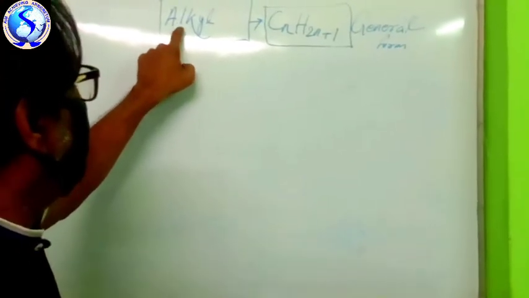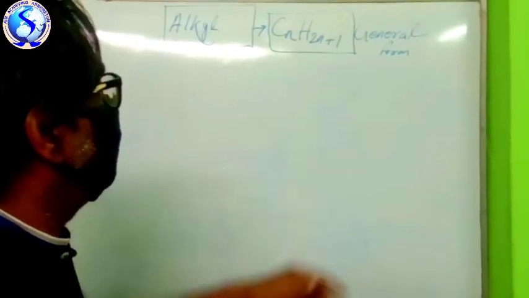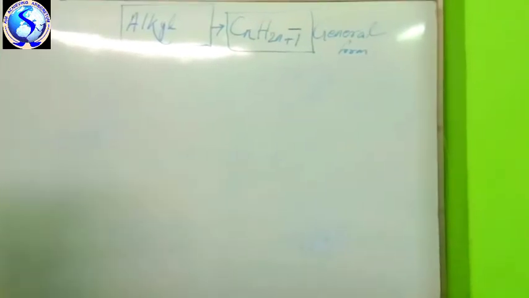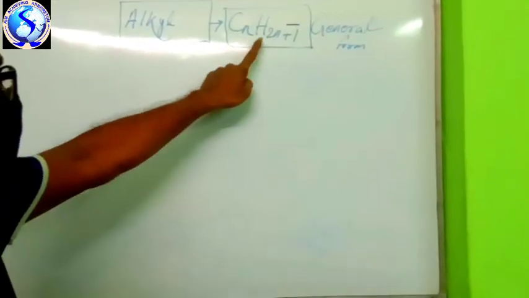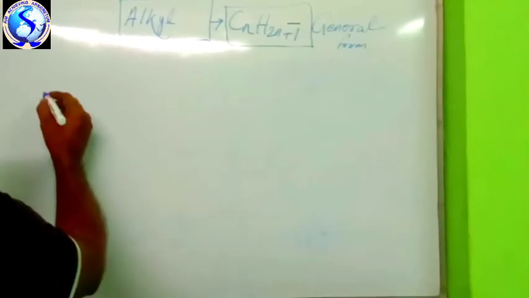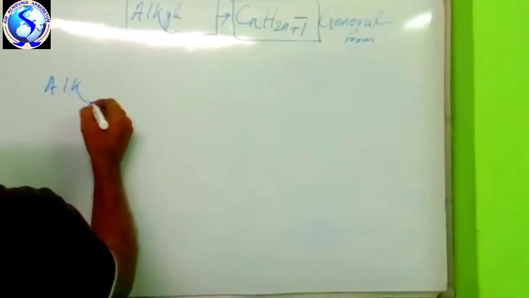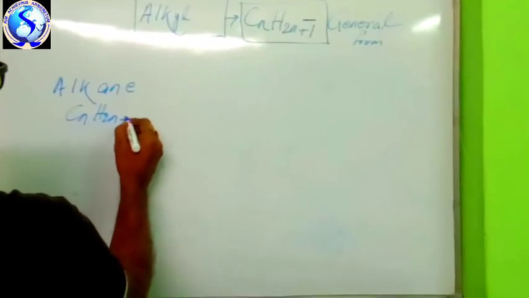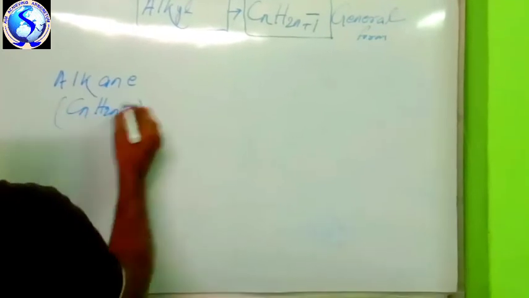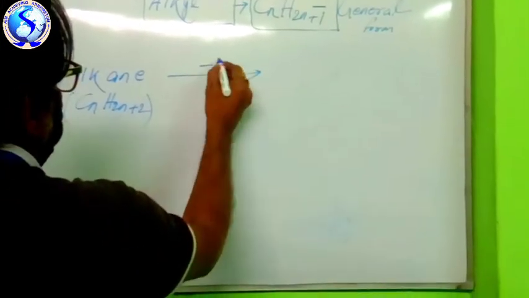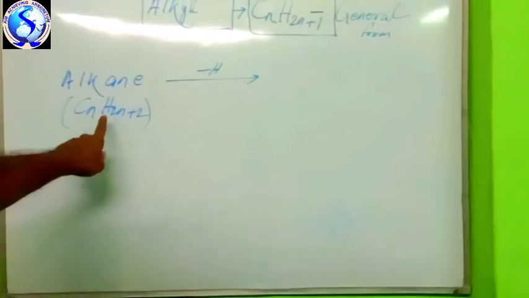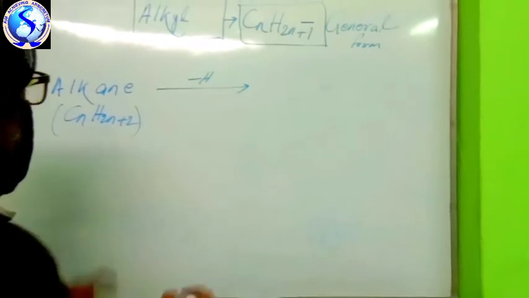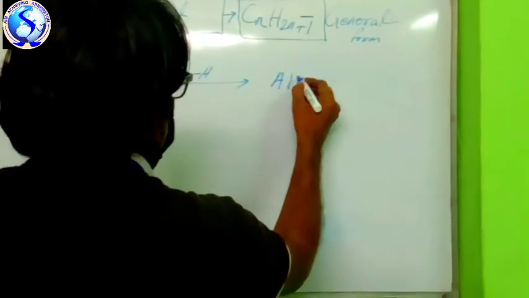The general formula of alkyl is CnH2n+1, with one bond. It is incomplete, one bond is there. How is it coming? As I have discussed, it is derived from alkane. You know the general formula of alkane is CnH2n+2. From alkane, one hydrogen is replaced, that means hydrogen will be decreased, then alkyl will be formed.